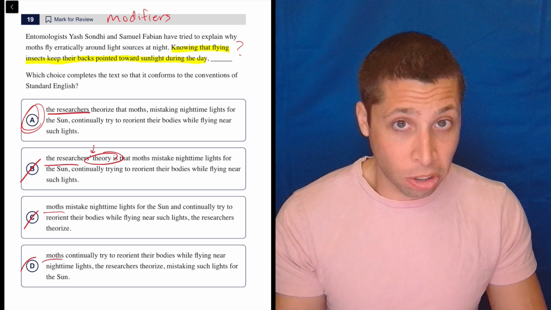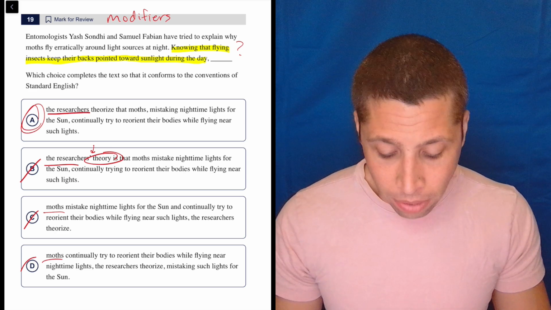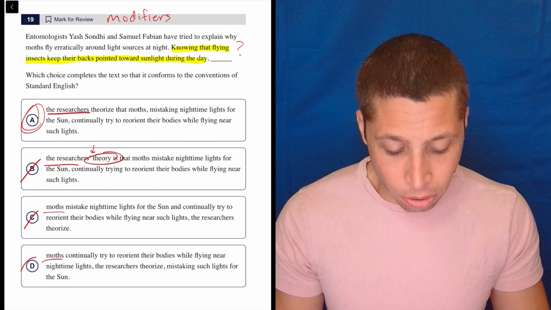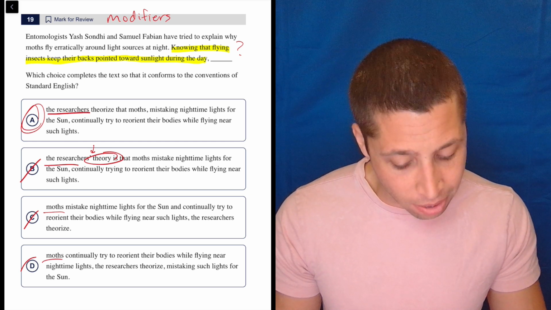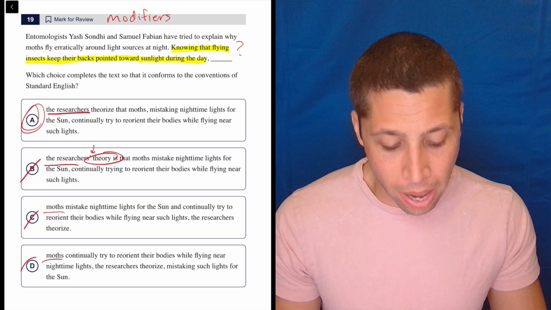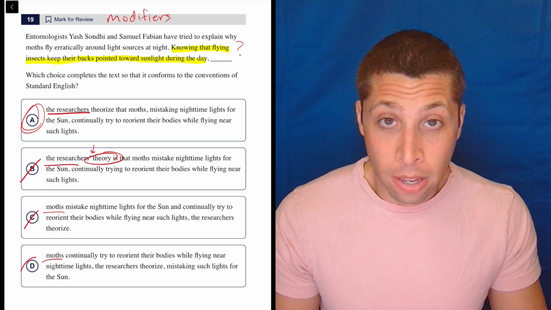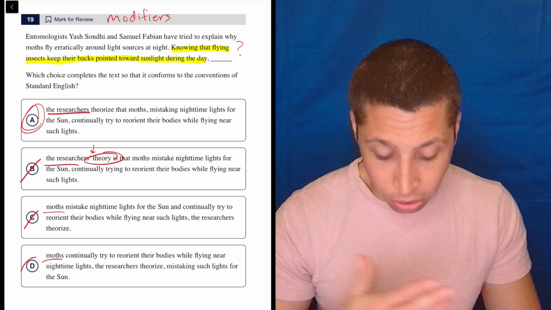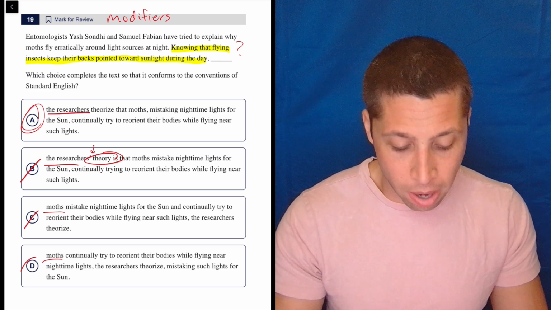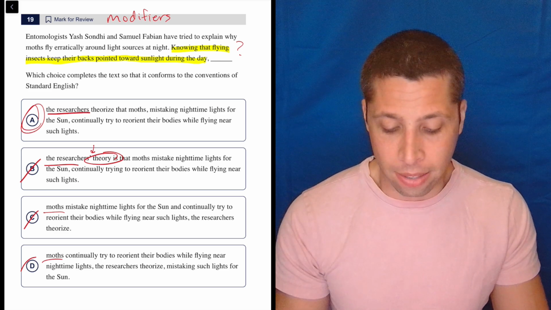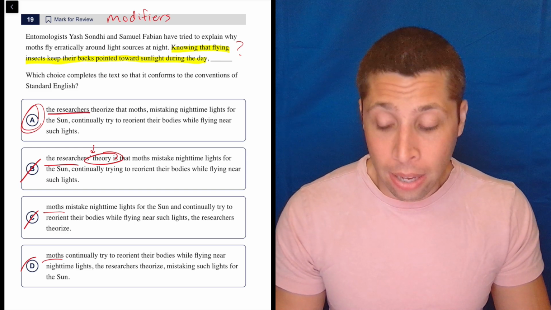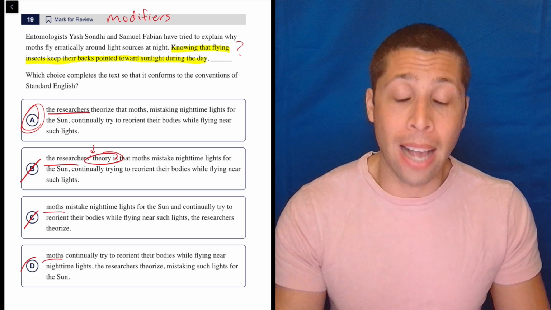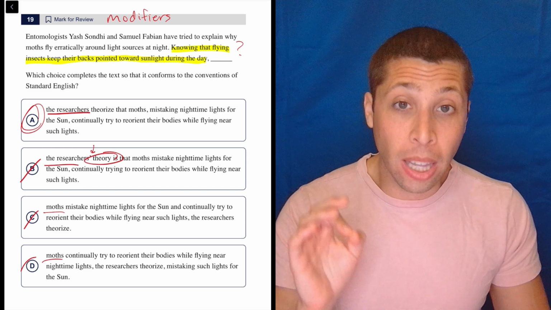So let's read the whole sentence just to be really clear about it. Knowing that flying insects keep their backs pointed towards sunlight during the day, the researchers theorized that moths, mistaking nighttime lights for the sun, continually try to reorient their bodies while flying near such lights. So none of the part after the researchers mattered to me. The researchers theorized that moths, the researchers know that flying insects keep their backs pointed towards sunlight during the day. That's the whole thing. So we get to focus on just the aspect of this question that matters, and we save a lot of time.